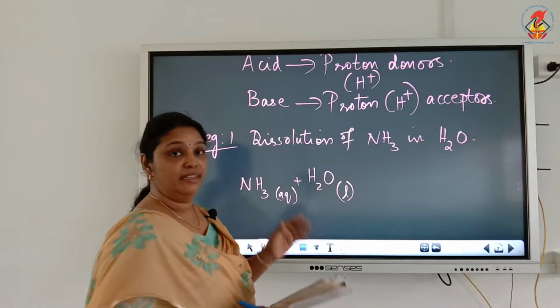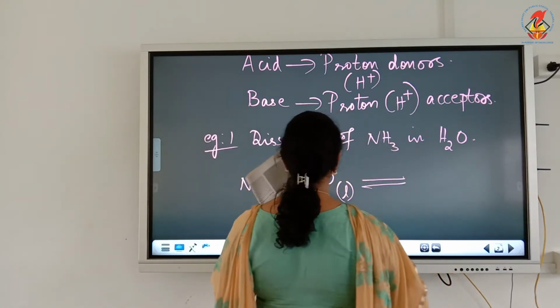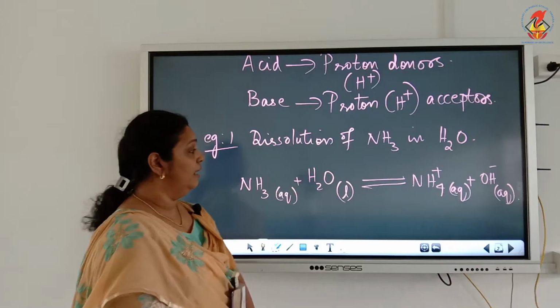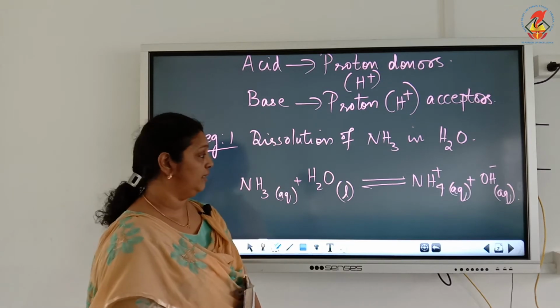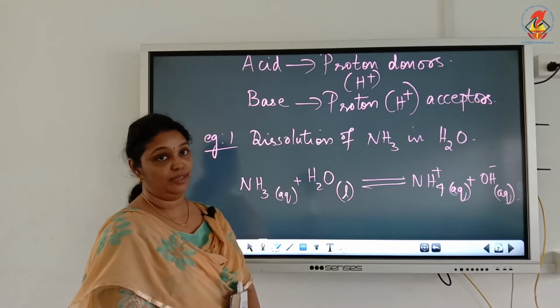Ammonia dissolving in water, it dissociates to give NH4 plus aqueous plus OH minus aqueous. The products formed are the ammonium ion and the hydroxyl ion.